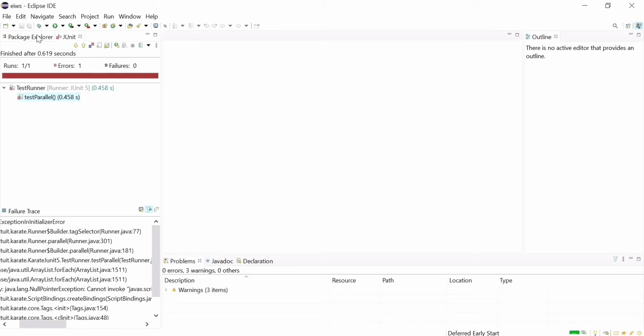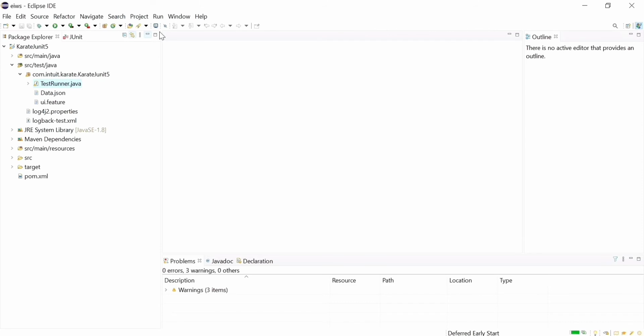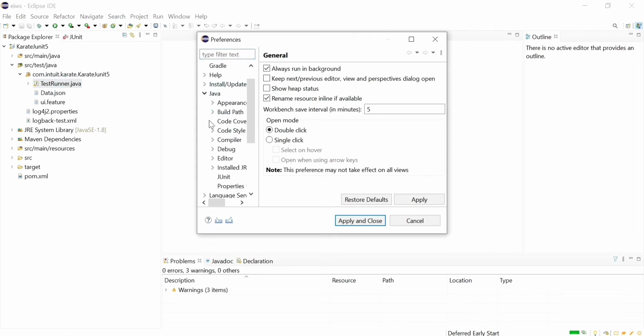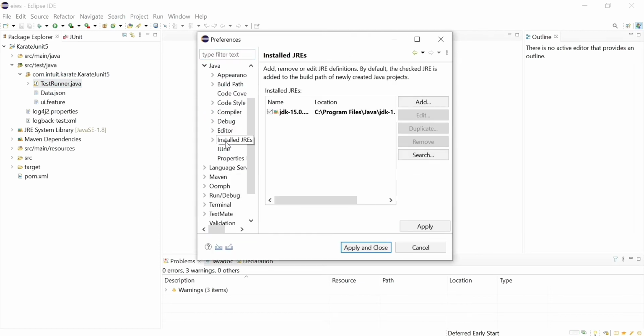We will see with the first one. Let me change the JDK version to some other older version. For that you can go to Window, Preferences, and search for Java or expand the Java option, and you can click Installed JREs. Here you will be able to see the current JDK version that your project is pointing to.